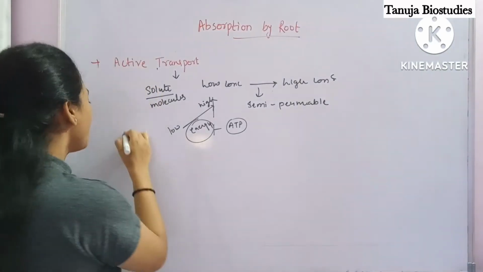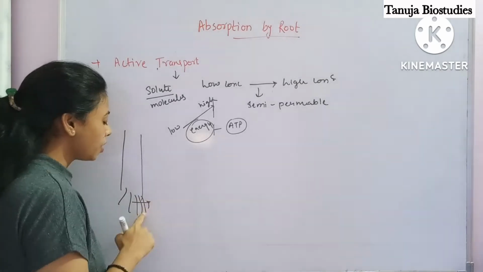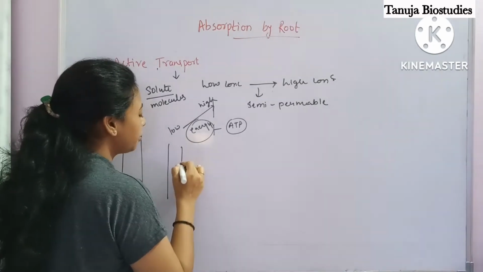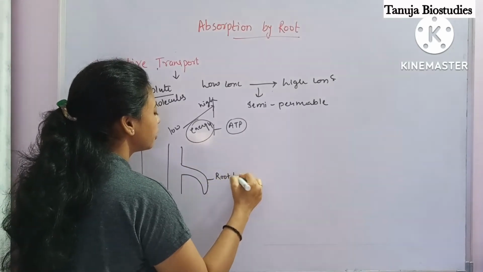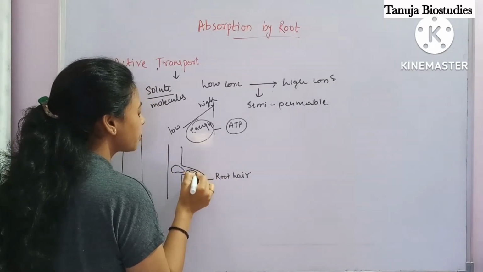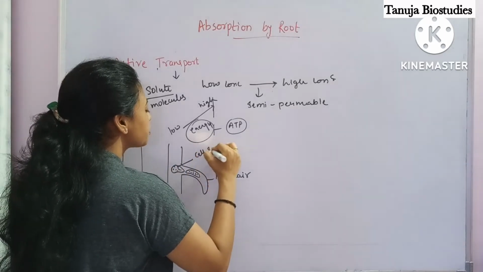Now why is this happening in the case of plants? When the root absorbs various minerals, if this is a root diagram and this is the root hair, inside the root there are so many vacuoles present, in which cell sap is present.